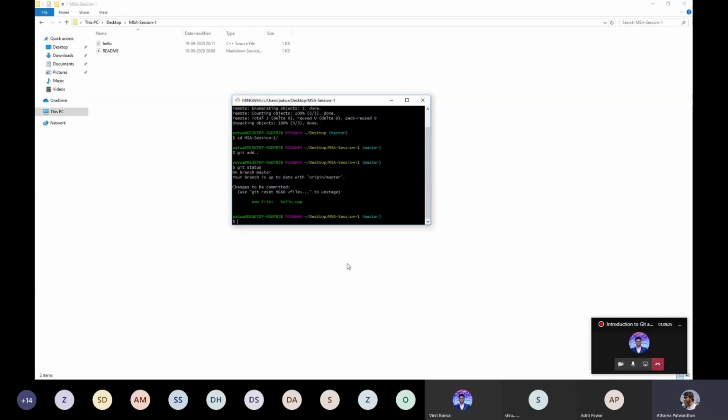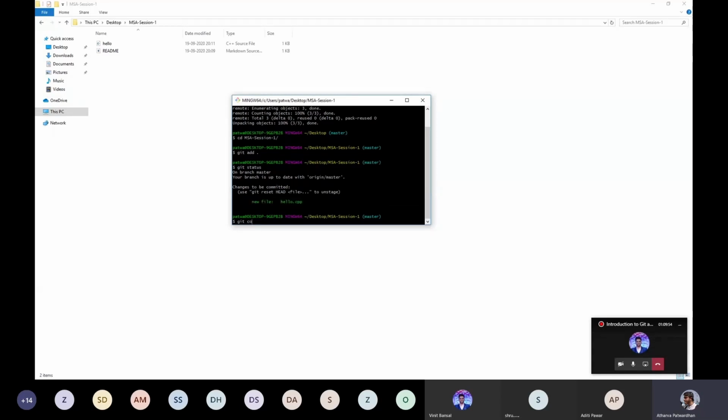So you make the file ready for pushing into GitHub. And git status, this command confirms if your file was added or not. If it was not added, it would be showing this in red color. So now that it has been added, it has shown me in green color.